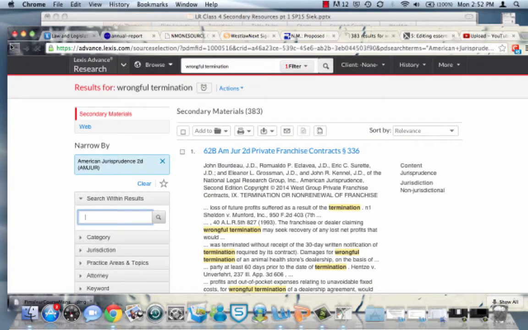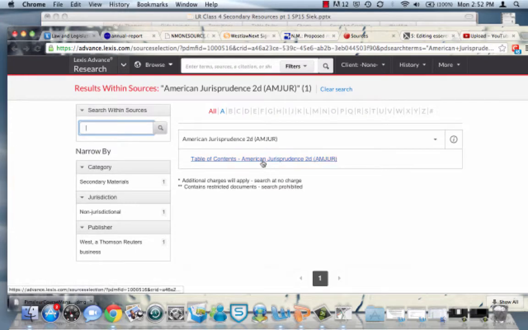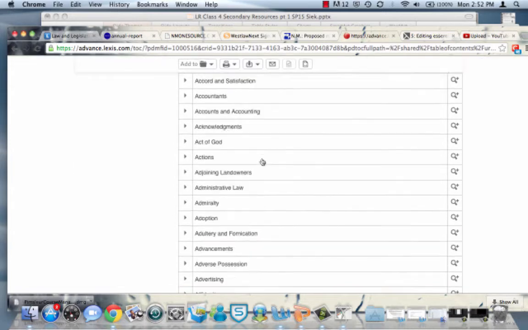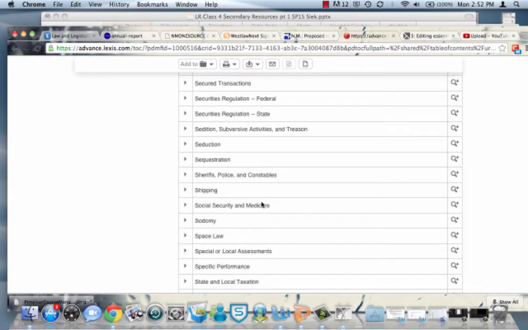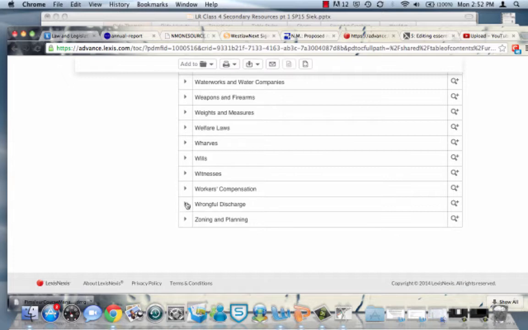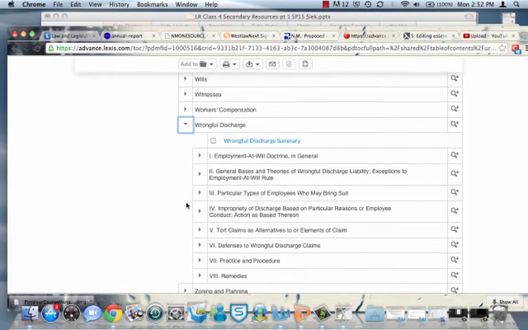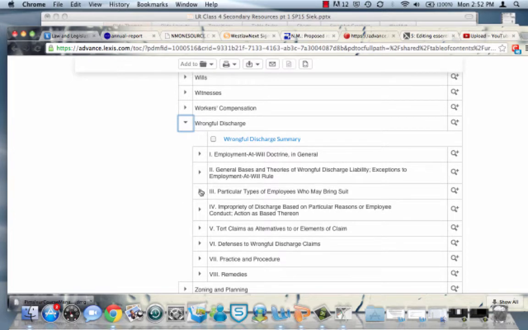Another way that you can search for this, and it's not so great because you didn't really narrow it that much because it can appear anywhere, you might actually want to look for it in the table of contents, which can be just as, if not more, useful. You can scroll through. As we know, we can look actually under wrongful discharge summary, and then you can drill down almost in outline format.